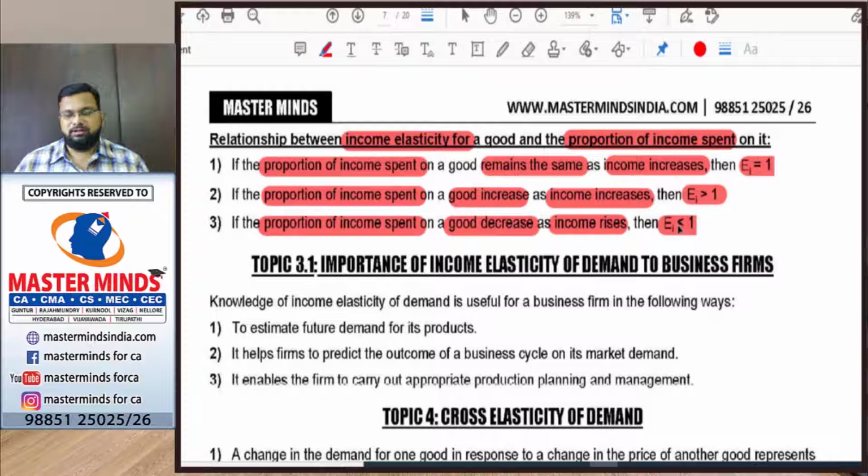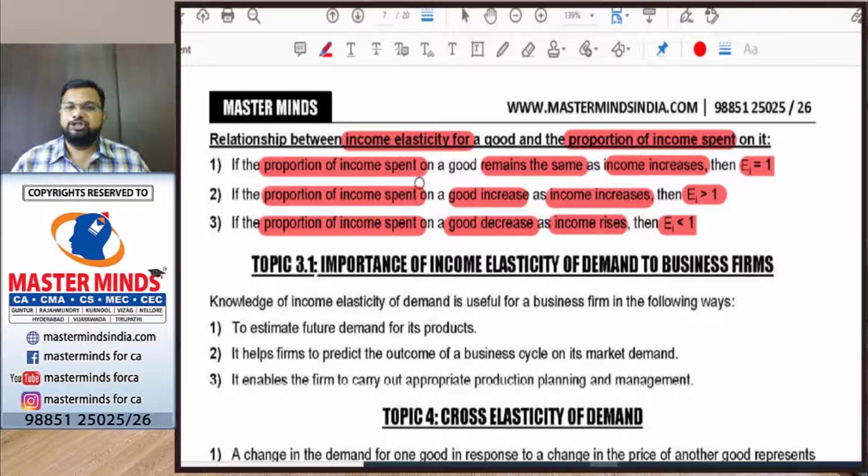So you need to be careful in this regard, because you may get confused here with the total outlay, total expenditure method. Total outlay, total expenditure is different, and the relationship between income and percentage of income spent is different. So you need to be careful.